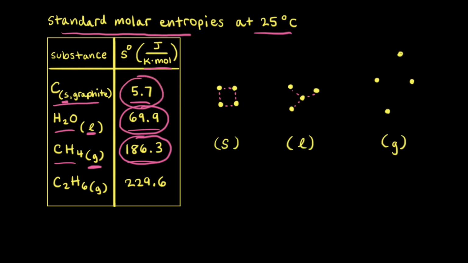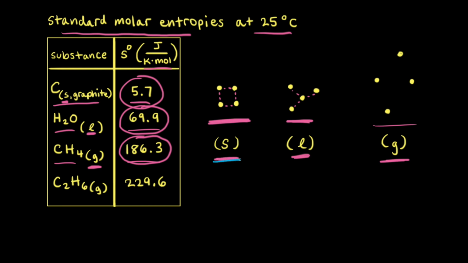The reason why this is generally true has to do with the number of microstates available to solids, liquids, and gases. Solids are held together by either chemical bonds or by intermolecular forces. Liquids are held together by intermolecular forces, and gases, if we assume ideal gases, there are no intermolecular forces between the particles.